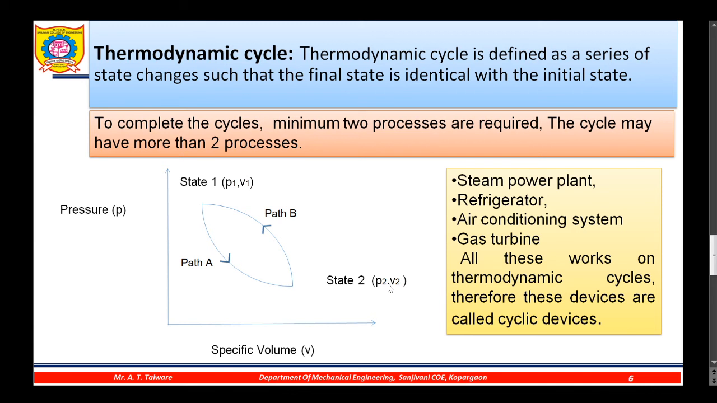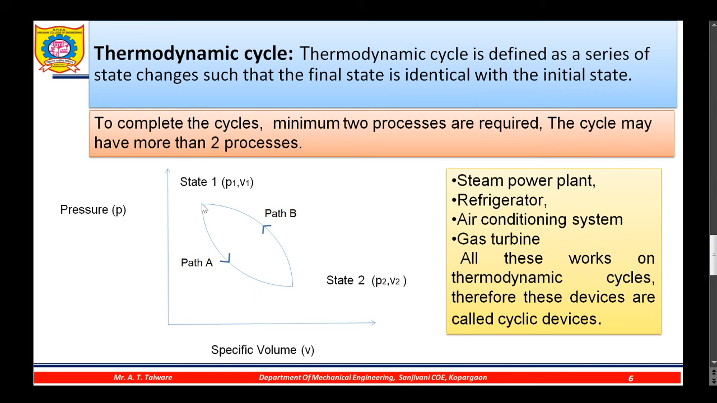Now I'll define the thermodynamic cycle. A thermodynamic cycle is defined as a series of state changes such that the final state is identical with the initial state. Let us start the process from state 1. It follows path A, reaches the intermediate state 2, and thereafter it again reaches the initial state 1. So we can say that the thermodynamic system has undergone a cyclic process.